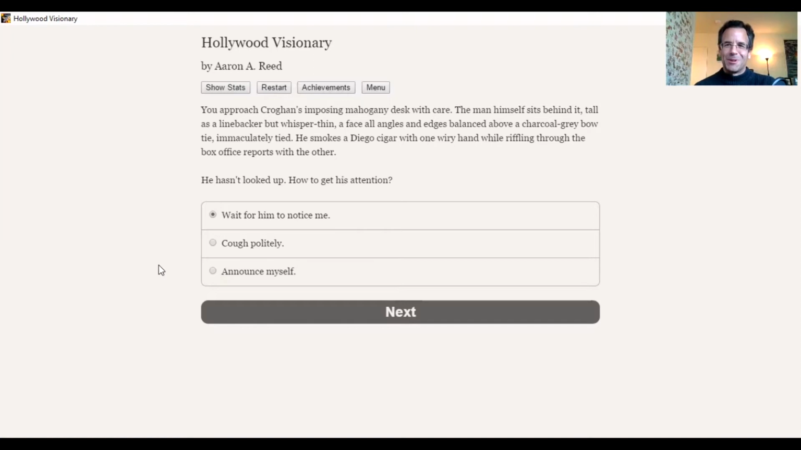Someone who's smoking a cigar. We've got that image of the cigar-chomping vulgarian riffling through box office reports. So very interested in money. Wants to make money, not too interested in art, right? How to get his attention.